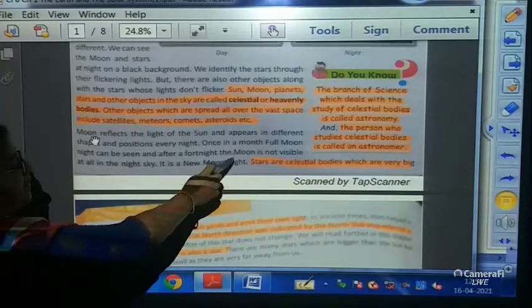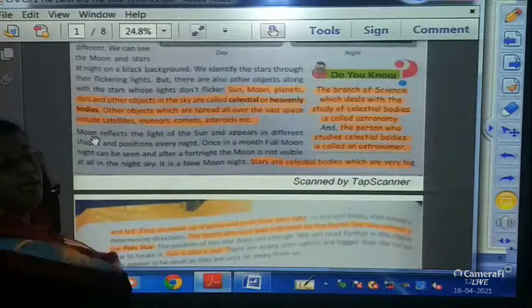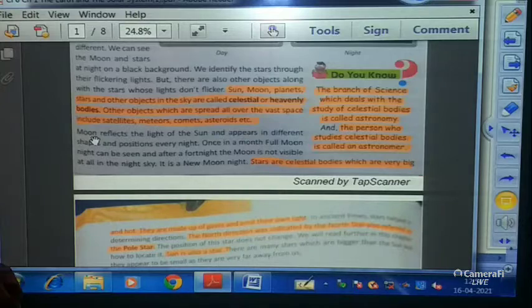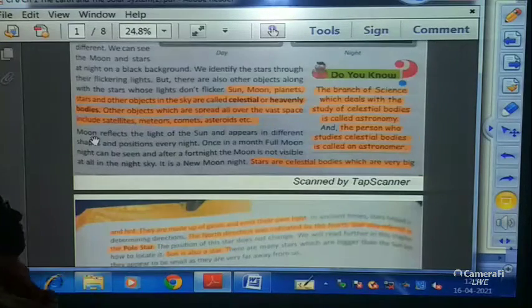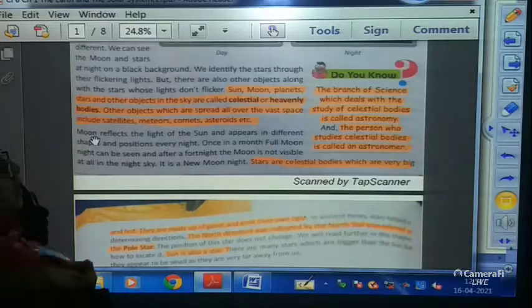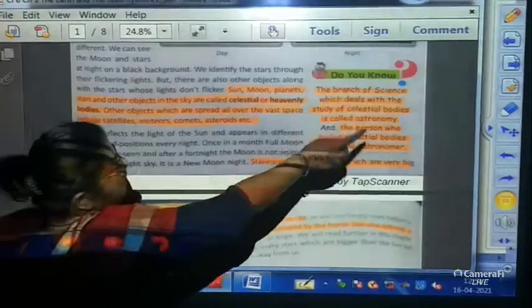Over here it is saying a new moon night, which means a new moon will come. The next day you will see there is a crescent, just a line of the moon. Okay. Now let us see what do we know.